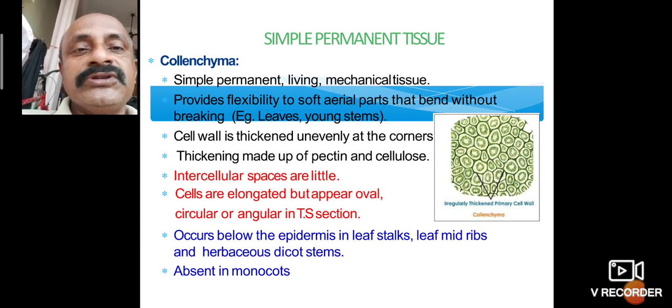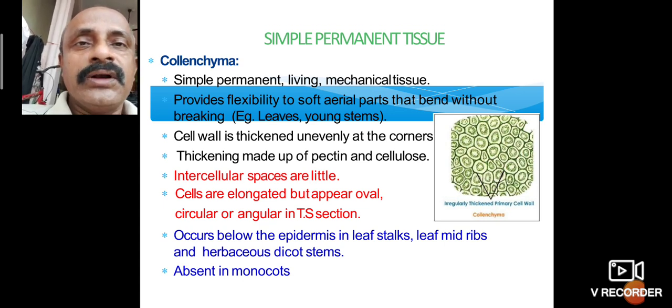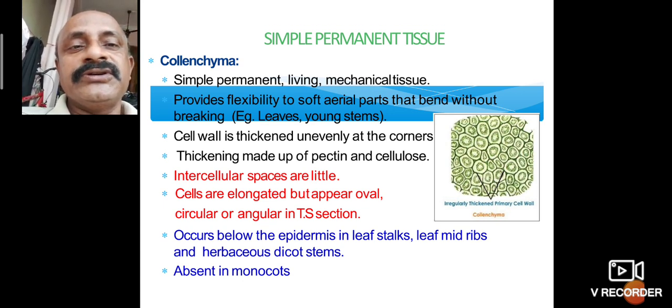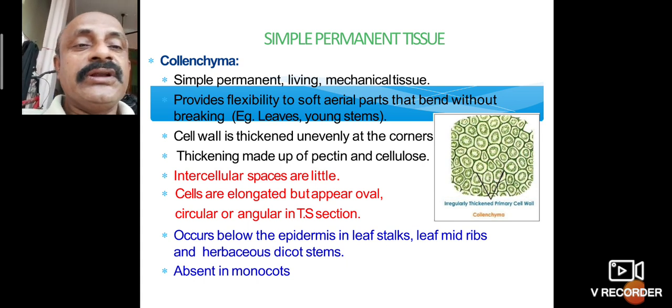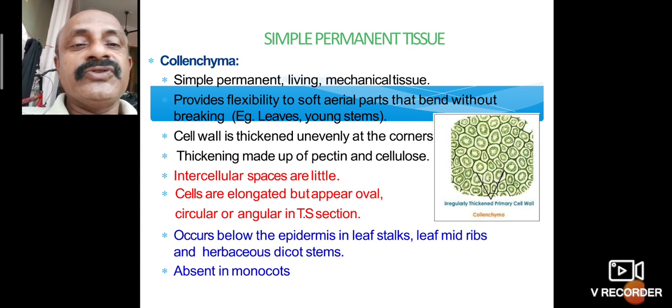Only small intercellular spaces are present. The cells are elongated but appear oval, circular or angular in transverse section.